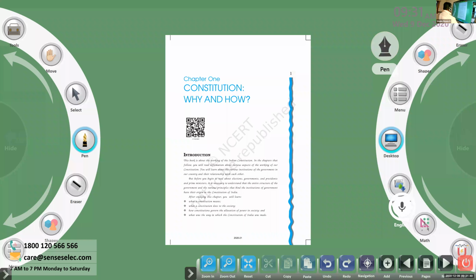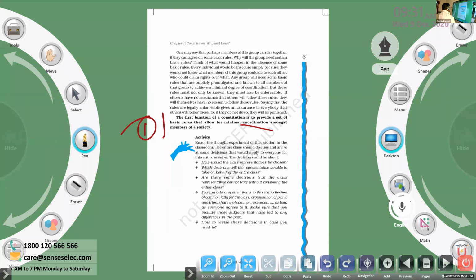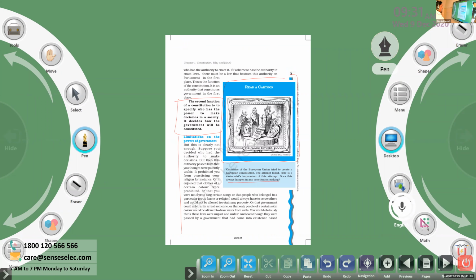So we are discussing a special situation here: limitations on the powers of government. Here you selected or elected a government, but the government is creating rules and regulations that are not good for you, or you are unable to adjust with them. What will happen? That's the question there.